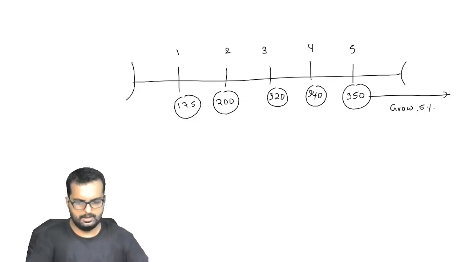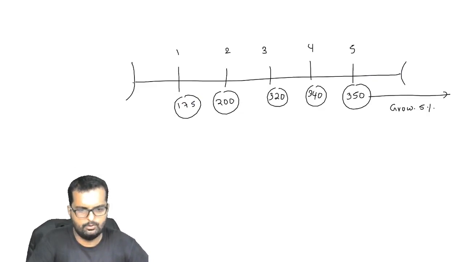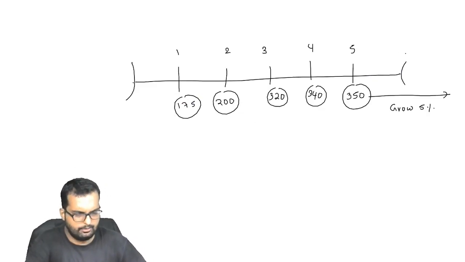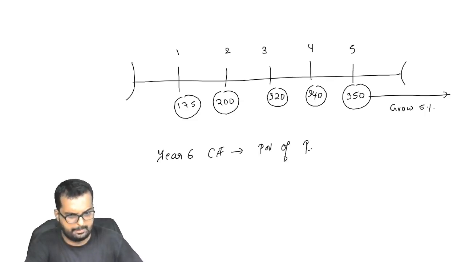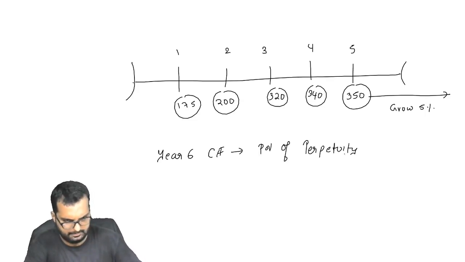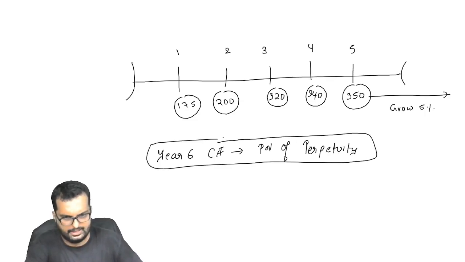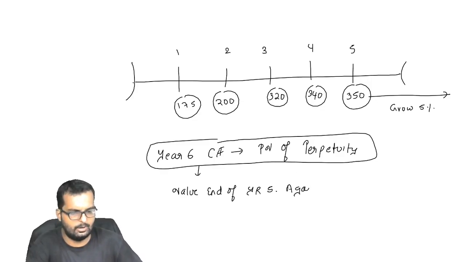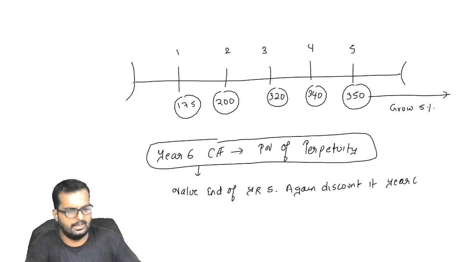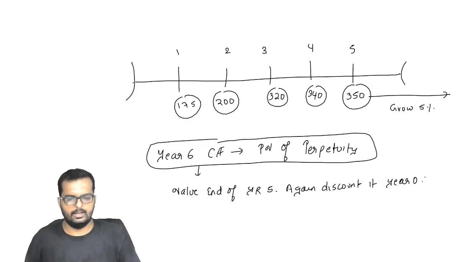Alright friends, have you all put up till here in your books now? Fine, I'll go to the next part. So what happens is, I will now find out year 6 cash flow, okay, and take the present value of perpetuity. So once I do this, I will get the value at the end of year 5, and then I will again discount it to year 0. Now this part is something what people find a little complicated. I will go a little slow here. Can you write down this in your books?